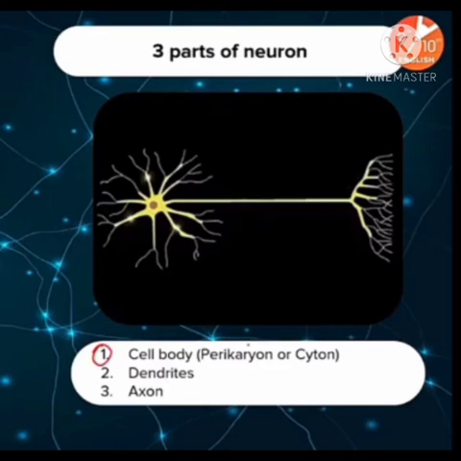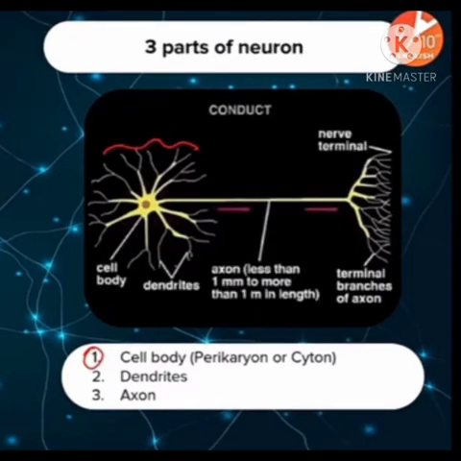First is your cell body, also called perikaryon or cyton, second is your dendrites, and third is your axon. Now just look here. First is the cyton or cell body. The main part of the neuron is the cell body, called cyton or perikaryon, and it is bounded from the outside by a simple cell membrane, just like a simple cell, because you have read in earlier classes that in our body the longest cell is the nerve cell.